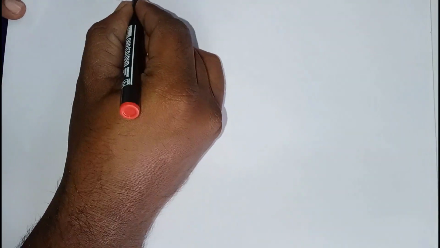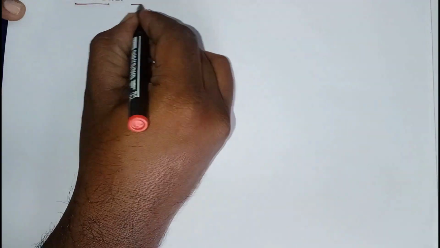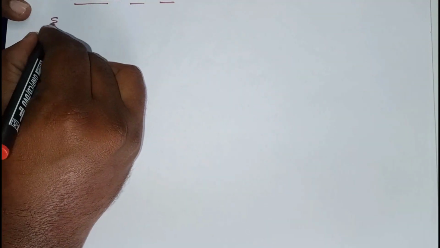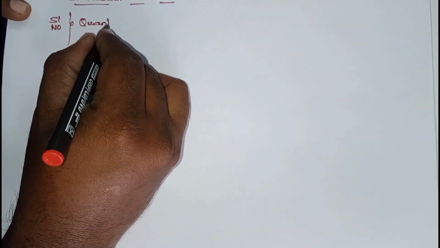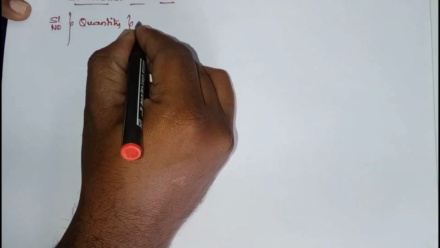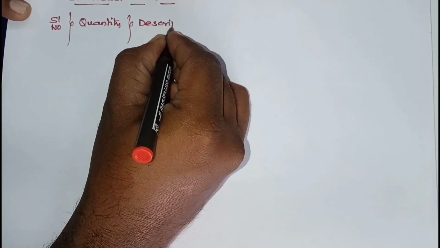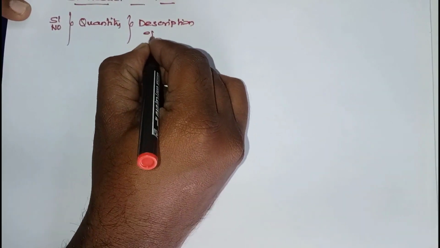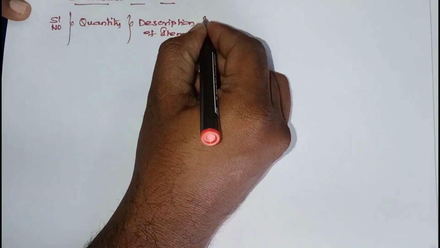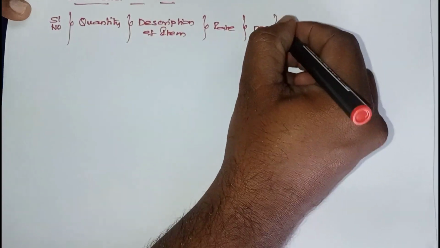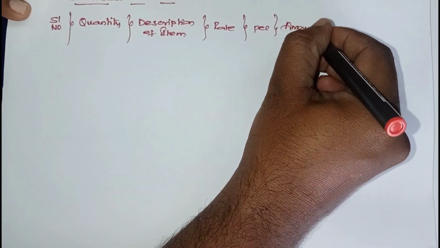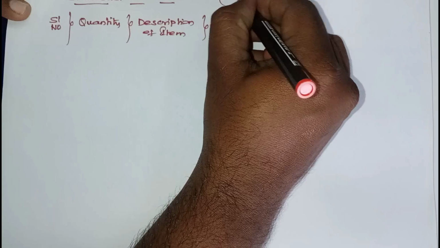Standard data sheet. Now what does this include? Serial number, quantity, description of item, rate, per, amount. Means what? This is an abstract. What is this? Abstract estimate, final amount.